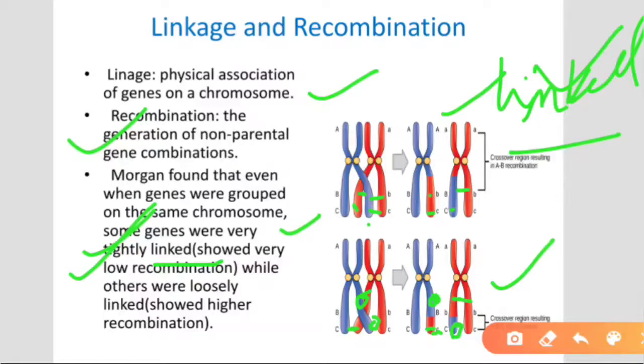While others were loosely linked and showed very high recombination. Means those genes which are tightly linked show very less recombination, and those genes which are loosely linked, or in other words far away from each other, have a higher rate of recombination.